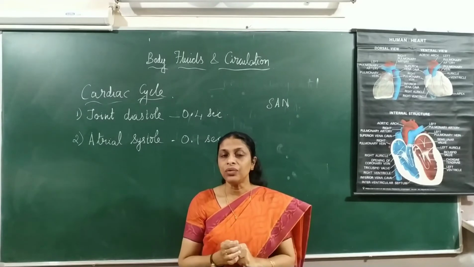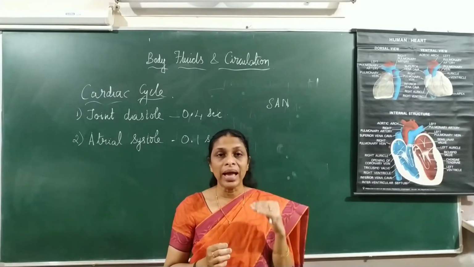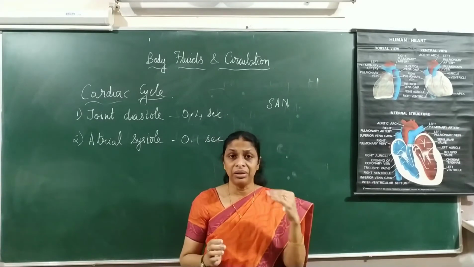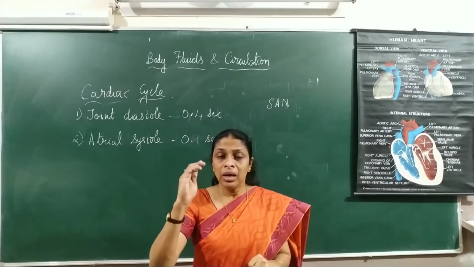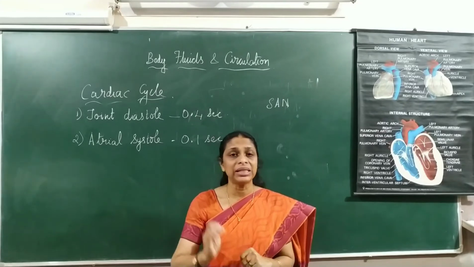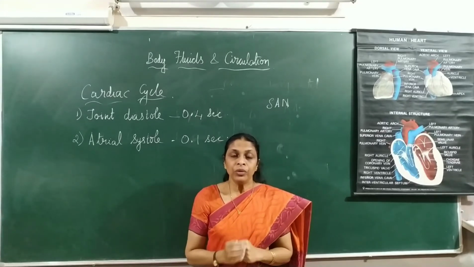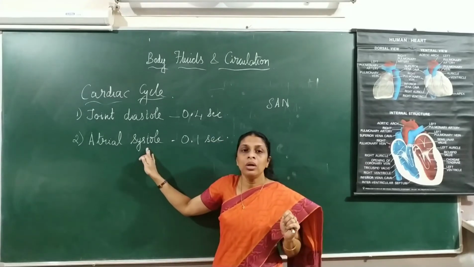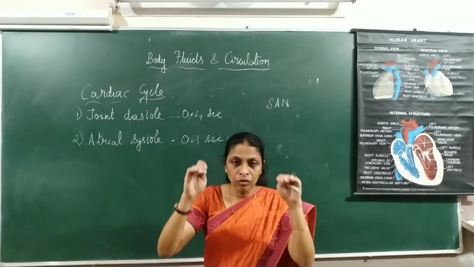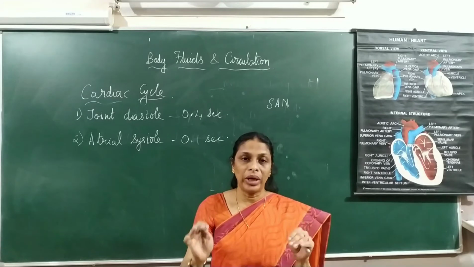So the valve which is found between the right atrium and the right ventricle is the tricuspid valve, and the valve which is found between the left atrium and left ventricle is the bicuspid valve. So from the atria, during atrial systole, the blood flows into the ventricles.